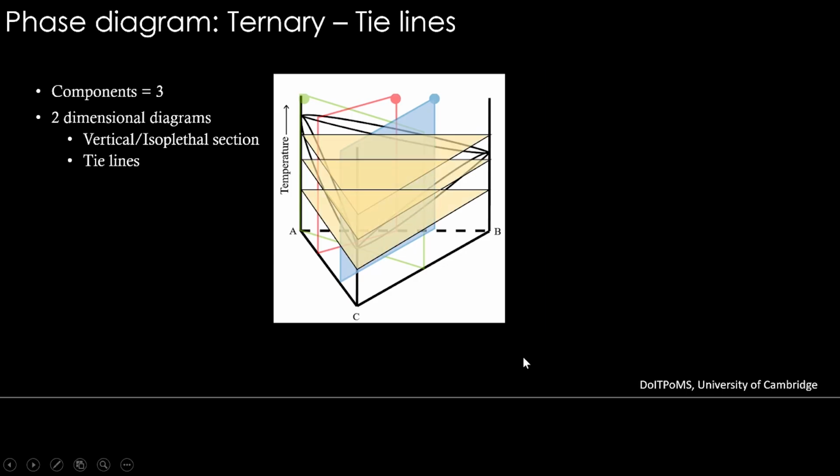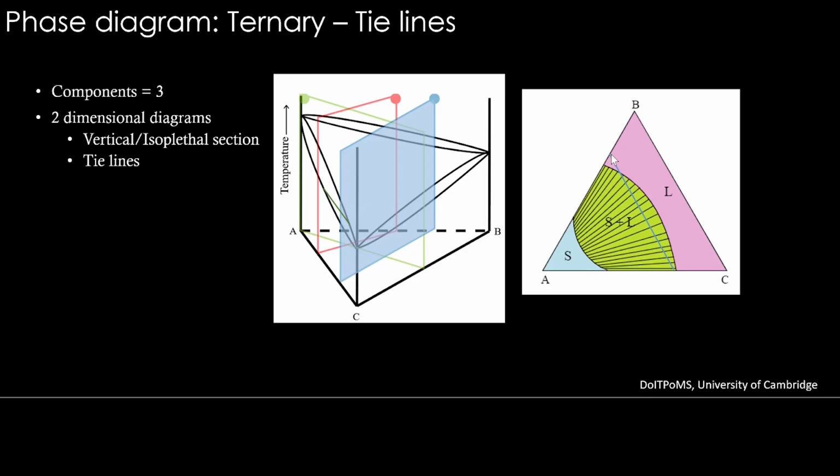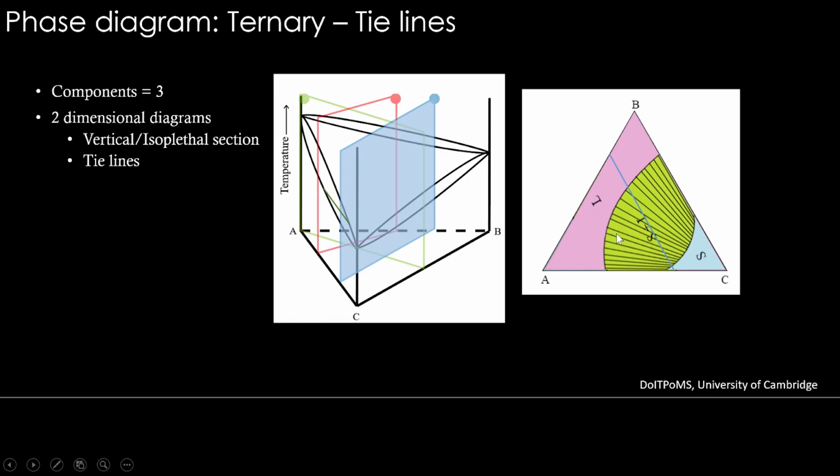Think about it. If you take an isothermal section like this, the vertical plane will go as a line, like this. How does this line relate to the tie lines? If I bring the isothermal section back, you can see tie lines are like this, and this line is just going across all the tie lines. This is how you get the vertical section. It will not have the tie line in it. In fact, if the diagram is slightly different and tie lines go like this, in that also this vertical section is only going across all the lines. It doesn't have any tie line lying in it.